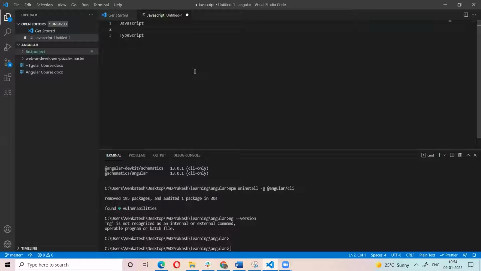Why? You know ECMAScript. Has anyone heard about ECMAScript? ECMA is an organization which provides the specifications for writing JavaScript code. They give some standards for writing JavaScript code. The latest version, ES6, released the latest features in JavaScript. TypeScript is written based on the ES6 standards.